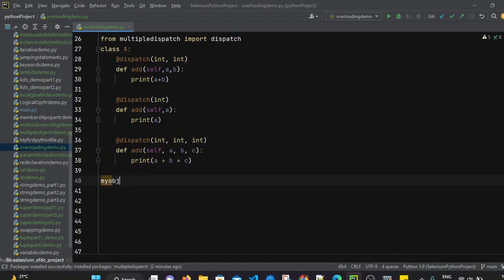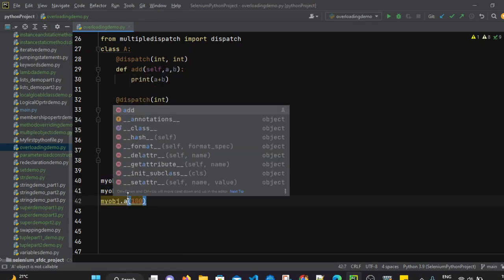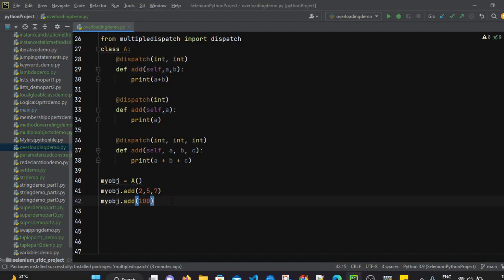So now let's create an object for class A. myobj equals class A. So we have created the object, and by using this object, now let's call them one by one. First method, let's say we pass 3 parameters now: 2, 5, 7. Let's call another method in which we will pass only a single parameter, let's say 100. We have to call the method as well, myobj dot add method. Here also myobj dot add, which will take a single parameter.